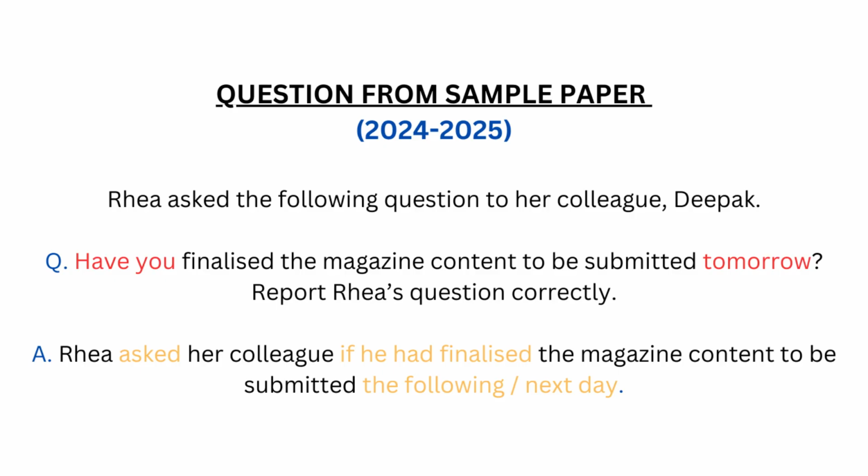Now what you're supposed to do is you have to report Riya's question correctly without a mistake. Because the statement is in question form, so you will say asked. So the answer is Riya asked her colleague if he had finalized the magazine content to be submitted the following or next day. So the rules of conversion have been learnt. So it's only applying that rule in the given answer without a mistake, because this kind of a question gives you either 0 or 1 mark, and no half mark is awarded if even a slight mistake is there.